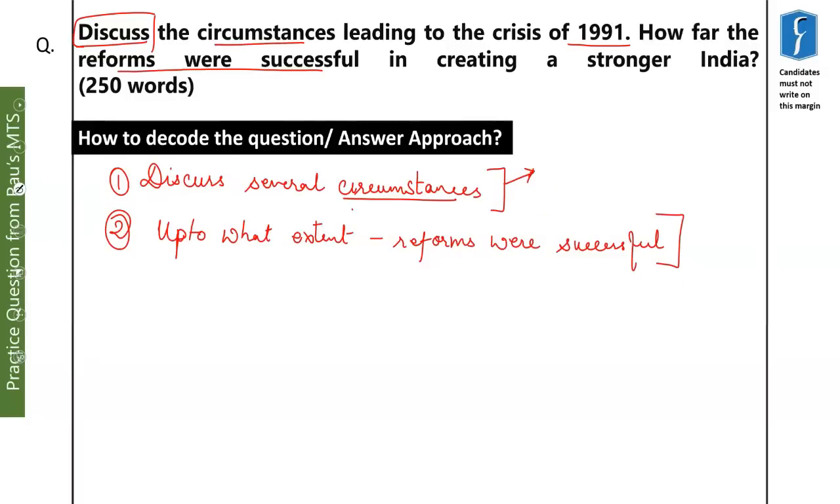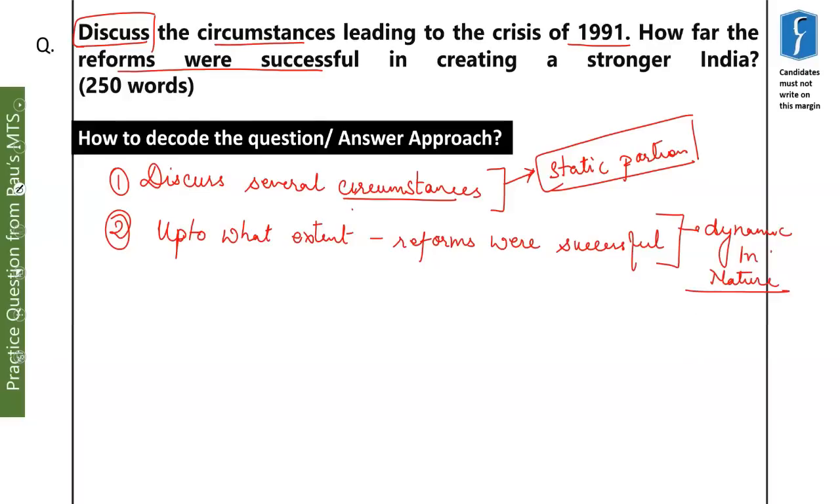This part is related to the static portion, very static in nature, while the other part is dynamic in nature. Dynamic in nature means we can add current affairs and the knowledge till now in that part of the answer. If we talk about the circumstances, we will be categorizing them under different headings. We can write about several circumstances. We can categorize them, such as what were the structural features which led to inefficiency.